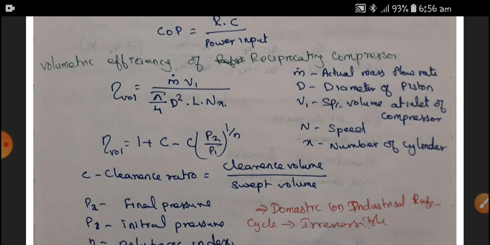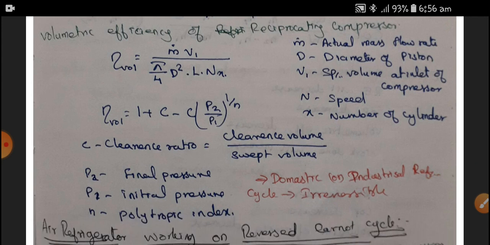And the volumetric efficiency is 1 plus C minus C times (P2 by P1) whole power 1 by n, where C is the clearance ratio, that is, clearance volume to swept volume, P2 is the final pressure, P1 is the initial pressure, and n is the polytropic index. Generally n is equal to 1.441, like that. In domestic or industrial refrigeration, the cycle is irreversible, whereas for idealizing purposes we take the cycle as reversible.